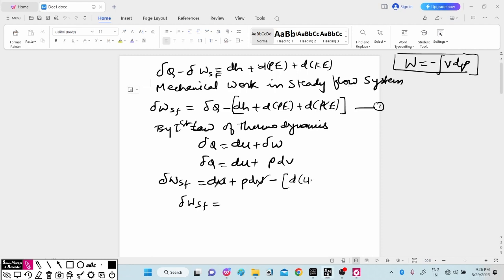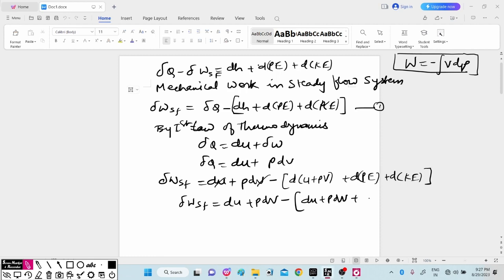So here we will write U plus PV, that is H is equal to U plus PV, plus change in potential energy plus change in kinetic energy. So this term can be written as du plus P dV minus, don't cancel it first, du plus P dV